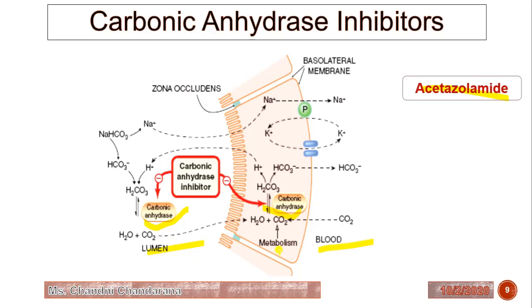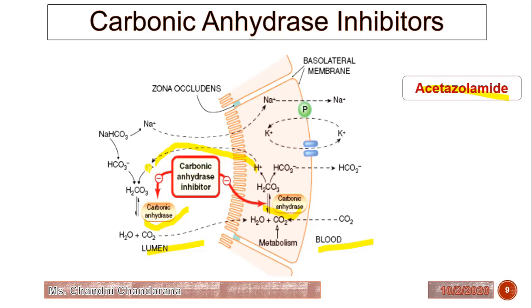What happened over here? The reabsorption of bicarbonate ions in the proximal convoluted tubule. It shows the carbonic anhydrase inhibitor. Here the sodium ions are absorbed and H plus is secreted in the luminal surface. Sodium is absorbed but H plus is secreted over here, and it will produce the antiport mechanism. So what will it do?